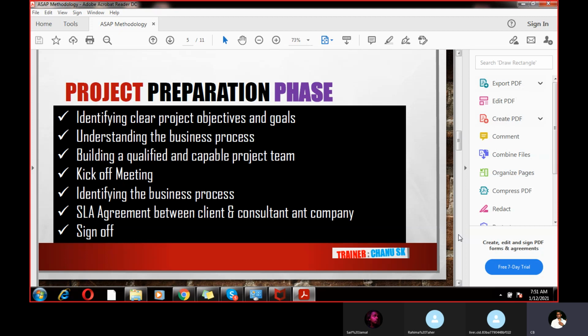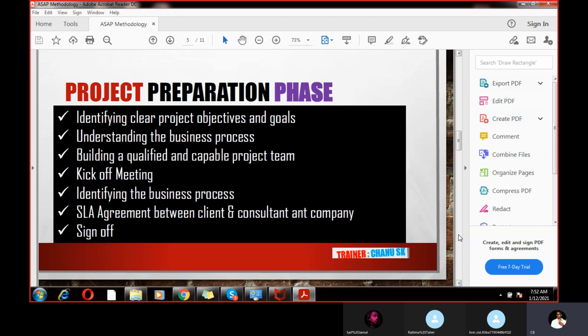What is the client's business? Whether it is a manufacturing business, a product-based business, or a selling and trading business, we need to identify the client's business and ask for the business blueprint of the client. How many plants are there? How many company codes are there? This is all information we need to discuss with the client, because only that information we need to map into SAP. Without knowing it, how can we proceed further?